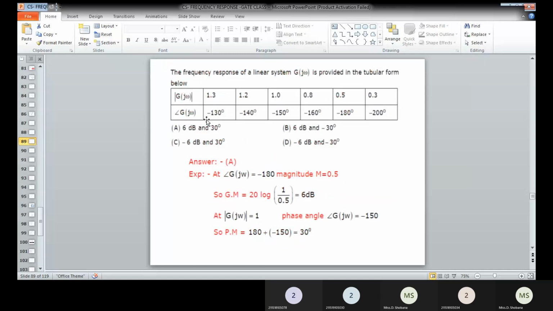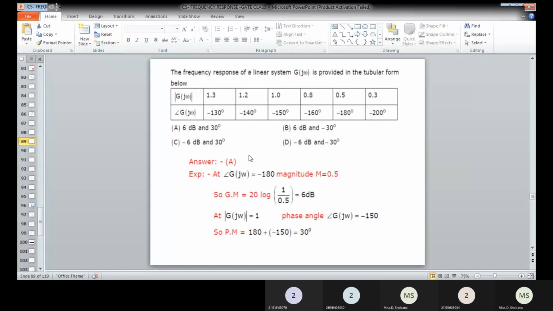Here you can see the magnitude is given and the phase angle is given. We have to obtain the gain margin and phase margin. Here we should remember how to determine the phase margin and the gain margin.